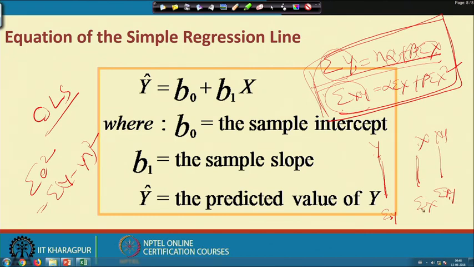Then summation x is already here, and we need again summation x square. Since x is a series here, we can create another series here, x square, by squaring x items. Then you generate the points, and finally you will get summation x square here.